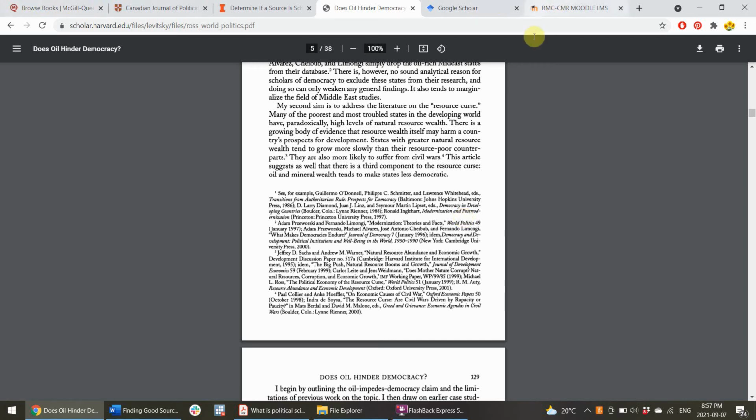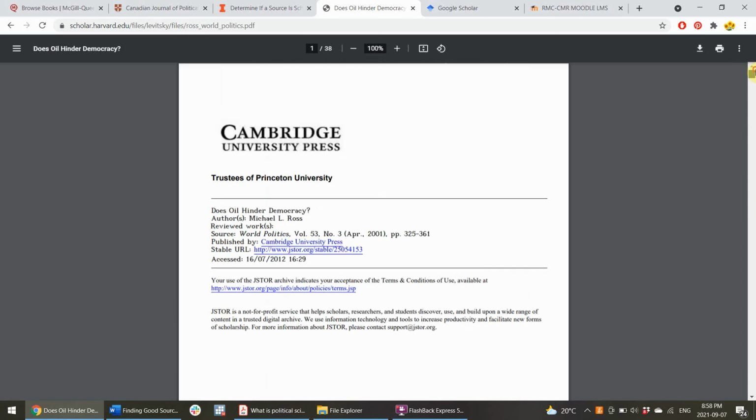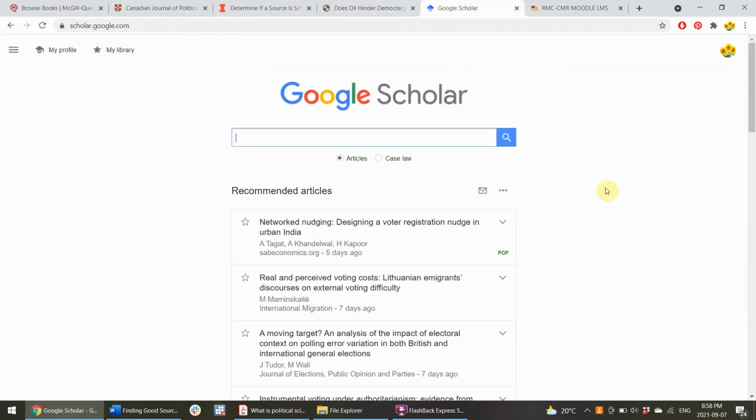But then, of course, we don't always start with a good article. And also, you'll notice that this article is from 2001, and probably lots of things have been written on this subject since 2001. So that's where you might go more to a database or search. So I use Google Scholar. That doesn't necessarily mean it's the best way to do it, but that's just how I do it.